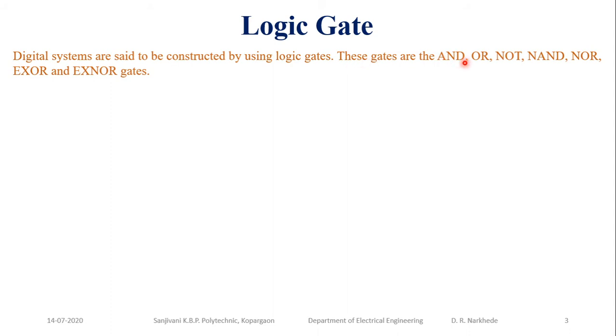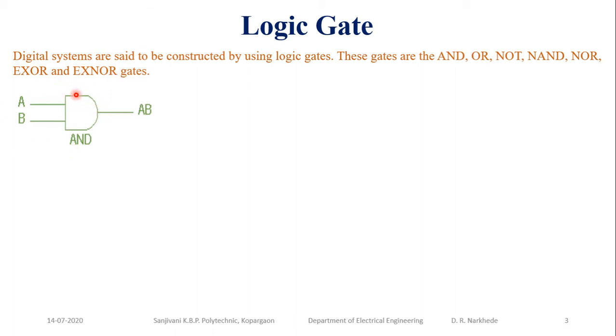These gates may be your basic gates, AND gate, OR gate, NOT gate, or they may be derived gates, NAND gate, NOR gate, or your XOR gate or XNOR gate. These are the advanced gates. Now, what is the AND gate?